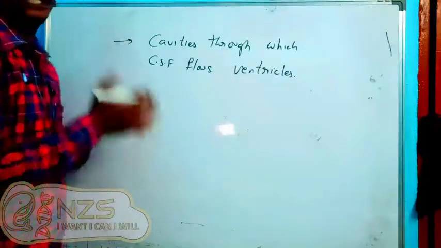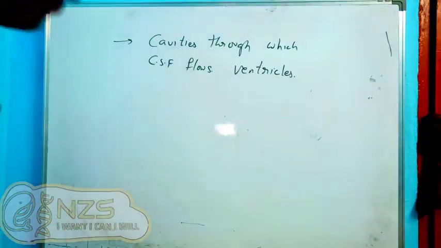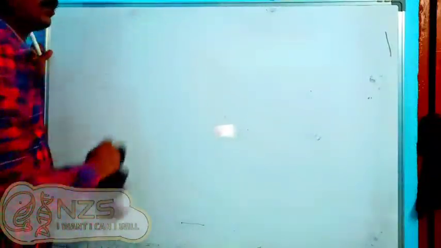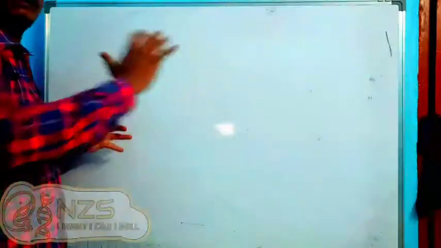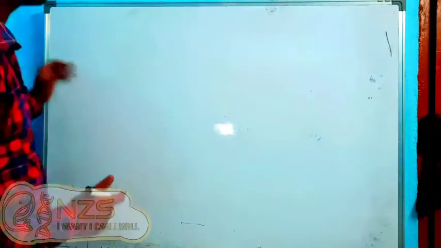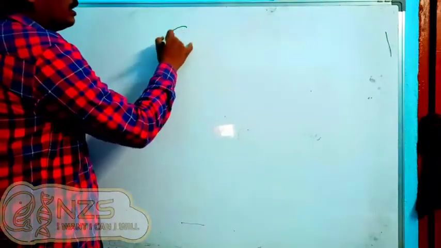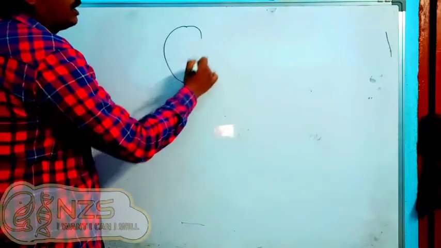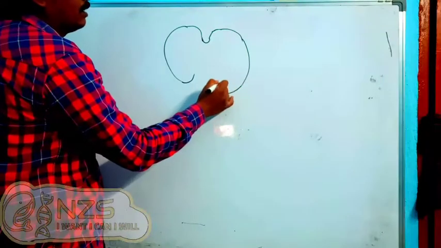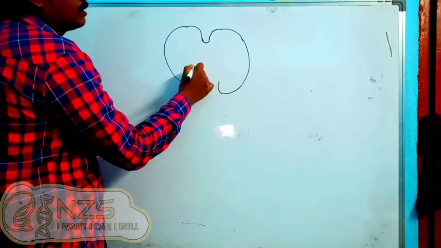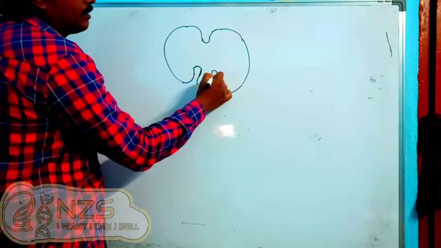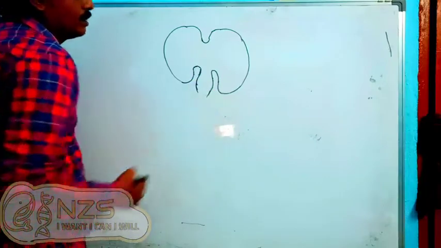So to clearly understand the ventricles present here, we have to observe the brain from the dorsal view. So we are observing the CNS from the dorsal view. I'm just giving you a normal graphical picture so that we understand it properly. So assume that these two are the cerebral hemispheres, the left and right cerebral hemispheres, not the spinal cord, and we have the diencephalon part. So this is the diencephalon.